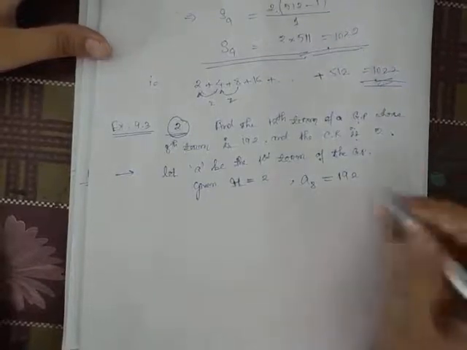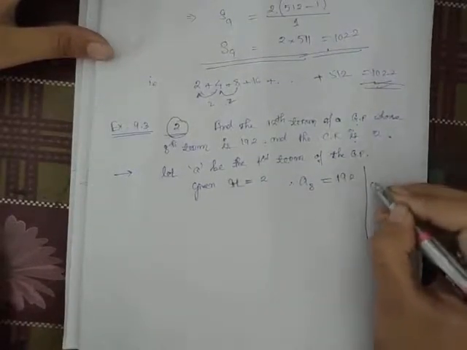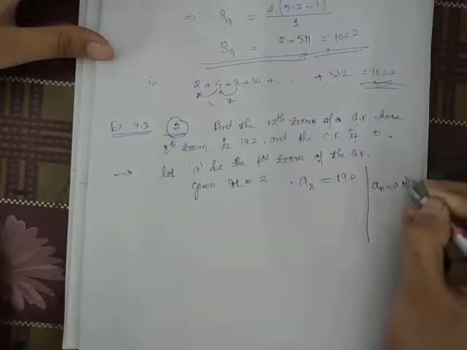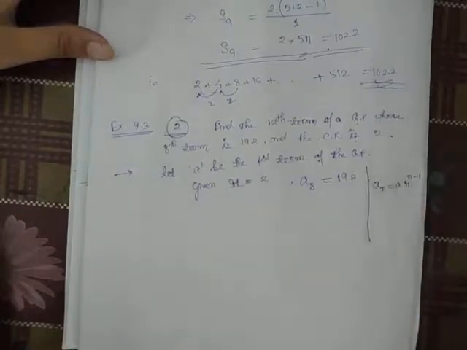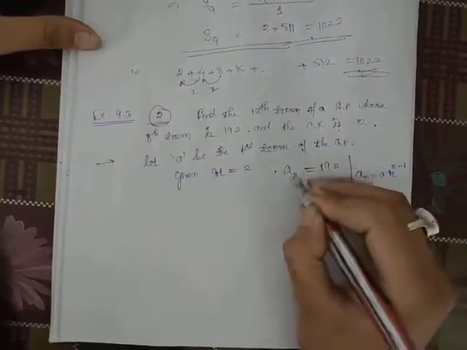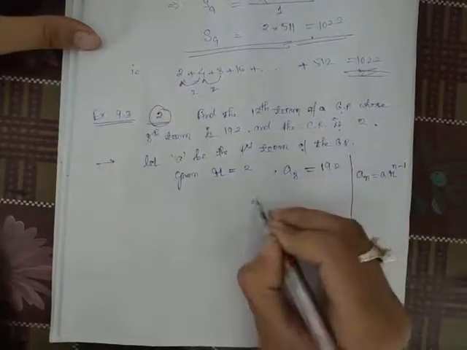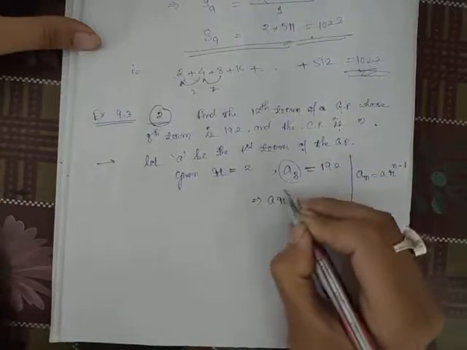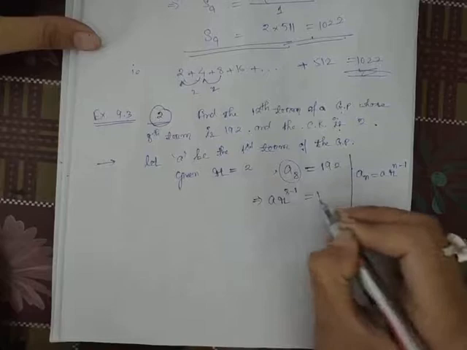So we know the general formula. The general term is an equal to a into r to the power n minus 1. This is the formula of the general term. Here the 8th term is given, a8 equal to 192. So a8 will be a into r to the power 8 minus 1, equal to 192.